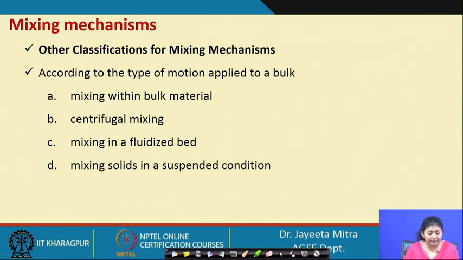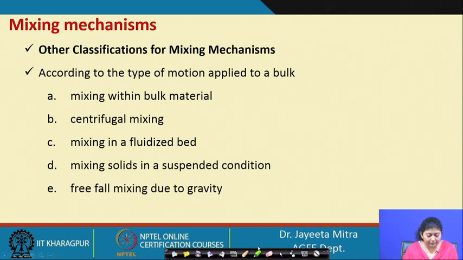Centrifugal mixing uses centrifugal force to mix two or more different components. In a fluidized bed, we make the particles suspended, and because of that they get mixed with the other component or fraction of the composition.